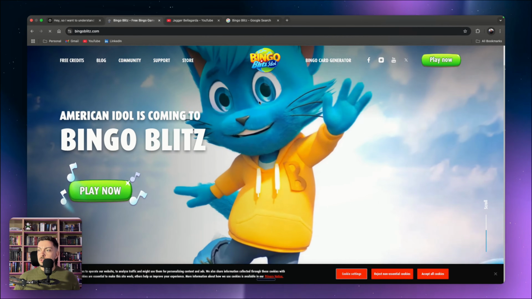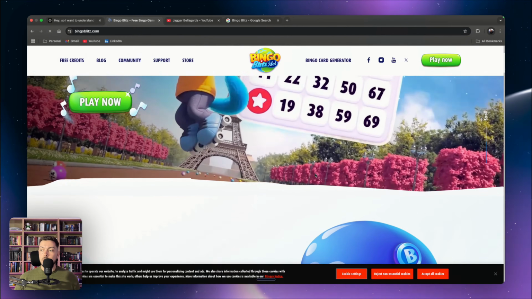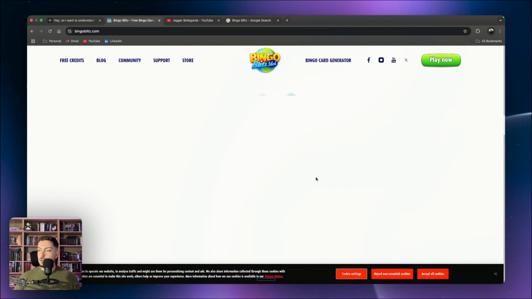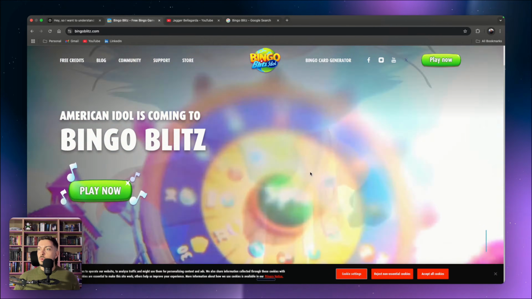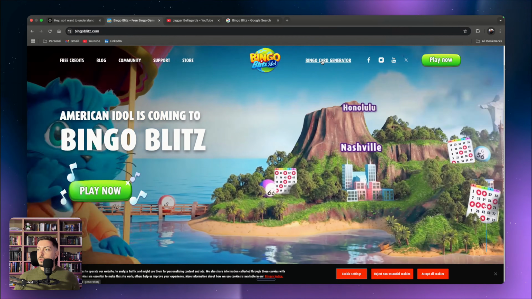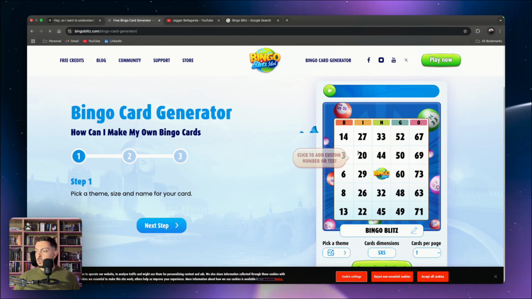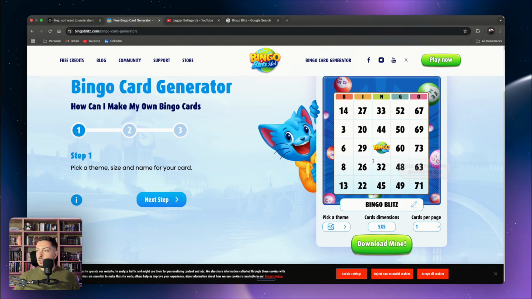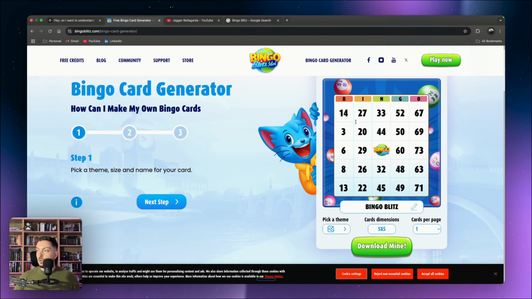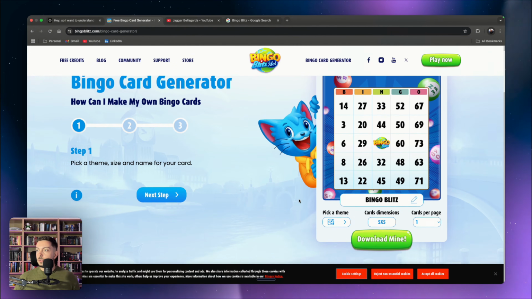So this is Bingo Blitz over here. They've partnered with American Idol. They've got Lionel Richie on the front page here. I wonder how much they paid him for that. And yeah, man, you can just see what it kind of looks like. There's a store. There's a bingo card generator. So literally, this is exactly what we want to build, right? Make it look like this and go ahead and build this out.